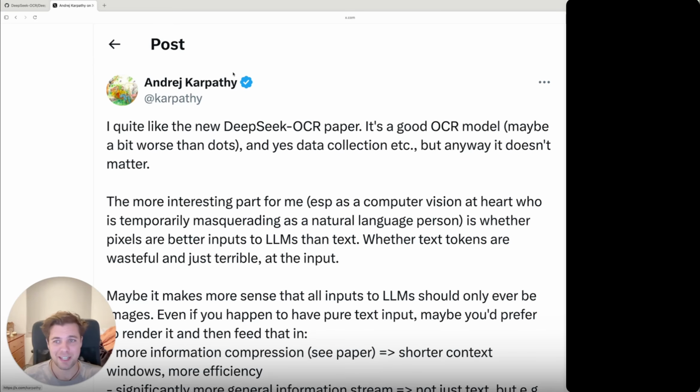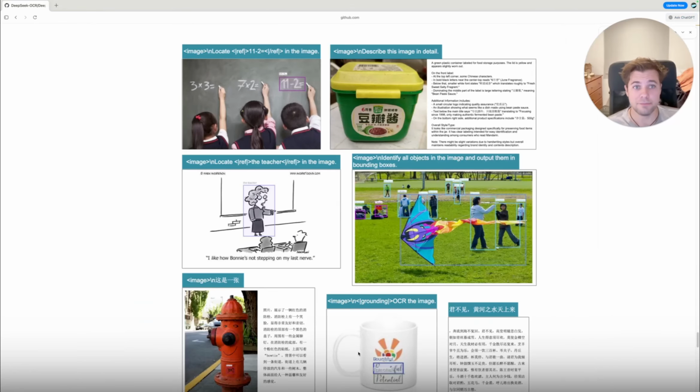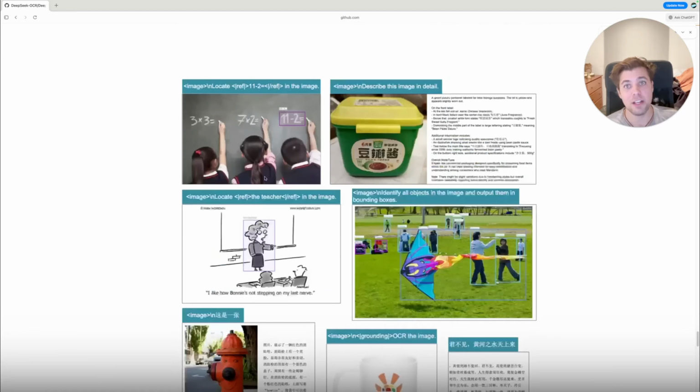Well, what are people saying about it? Andrej Karpathy says, I quite like the new DeepSeek-OCR paper. It's a good OCR model. So even as it is, it's an amazing OCR model without the whole proof of concept for extending LLM context windows. And he even says it poses the question whether text tokens are just wasteful and just terrible as input. And maybe it makes more sense that all inputs to LLMs should just be images. And even further, to be clear, it's not just text. It's a general OCR model. It can recognize people, objects, humans, even handwritten text.